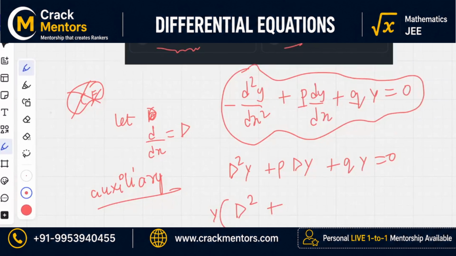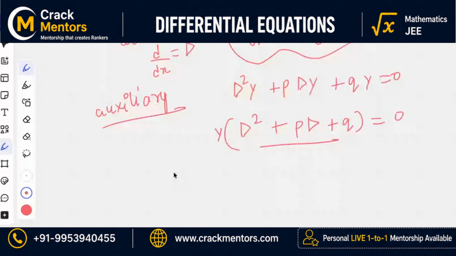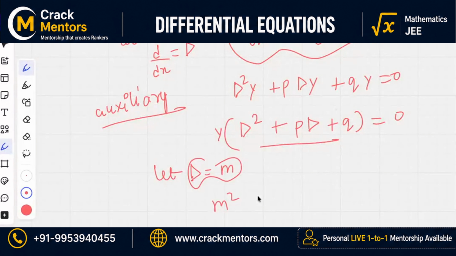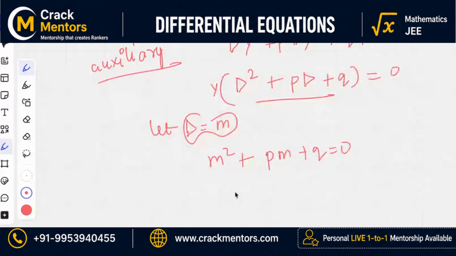Auxiliary, correct. So d square, you took y common. So d square pd plus q equals to 0. Now you have to solve this equation like a quadratic equation. So you can let d be some other variable just so that it looks good. Now they have given you that p square is 4q.